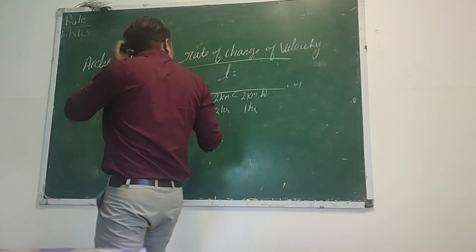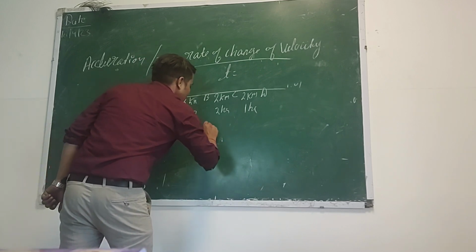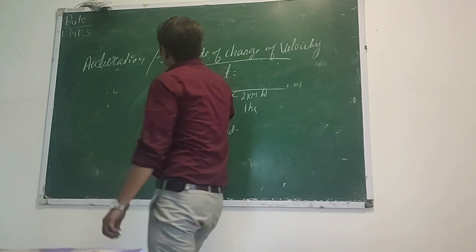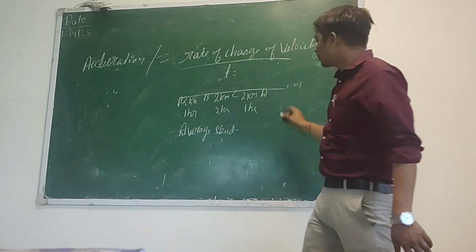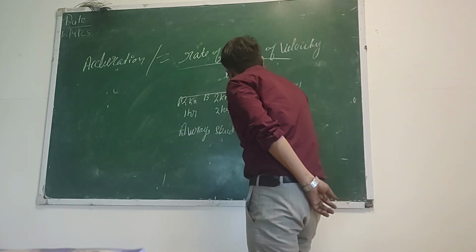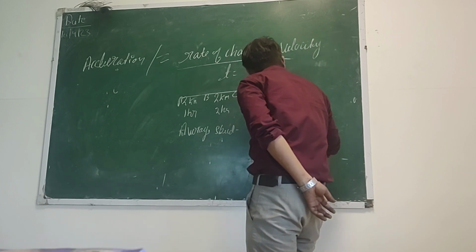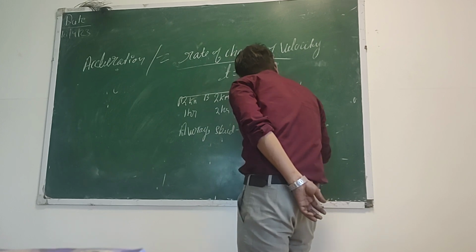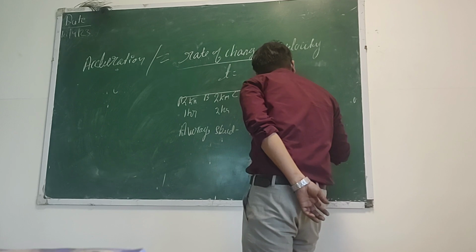So here we can find the average speed. In the phenomena of acceleration, we have different kinds of speeds. So what will be the formula for average speed? Total distance upon total time taken. Clear?